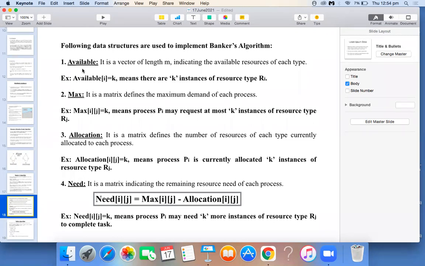At a particular point, how many resources are available can be indicated using the variable Available. Here is an example I can show you. Available of i is equal to k. What does this indicate? There are k instances of resource type Ri. It can be any resource.